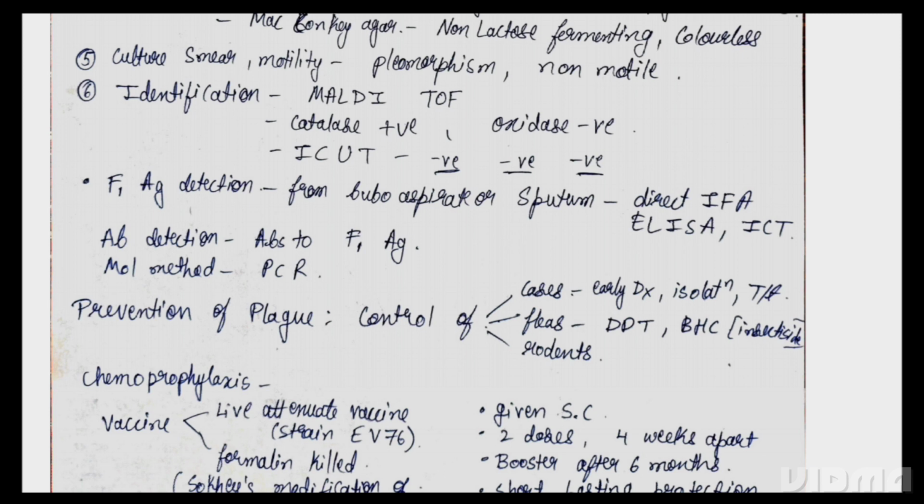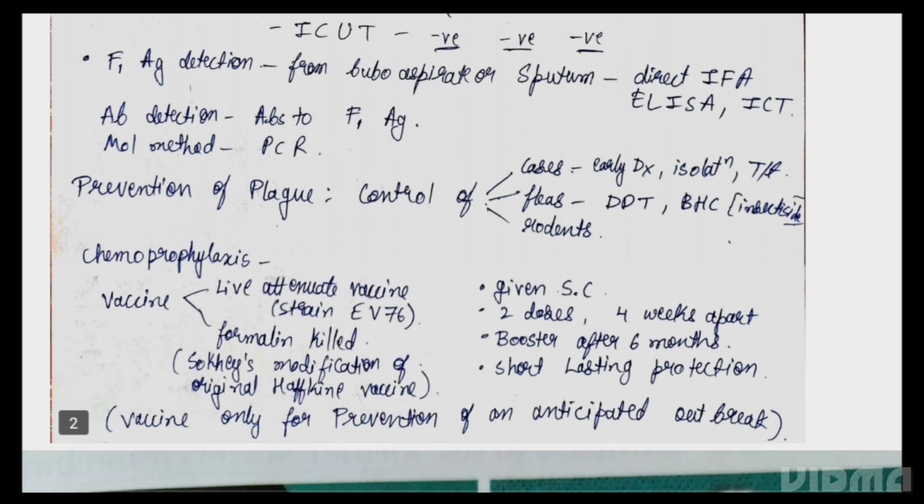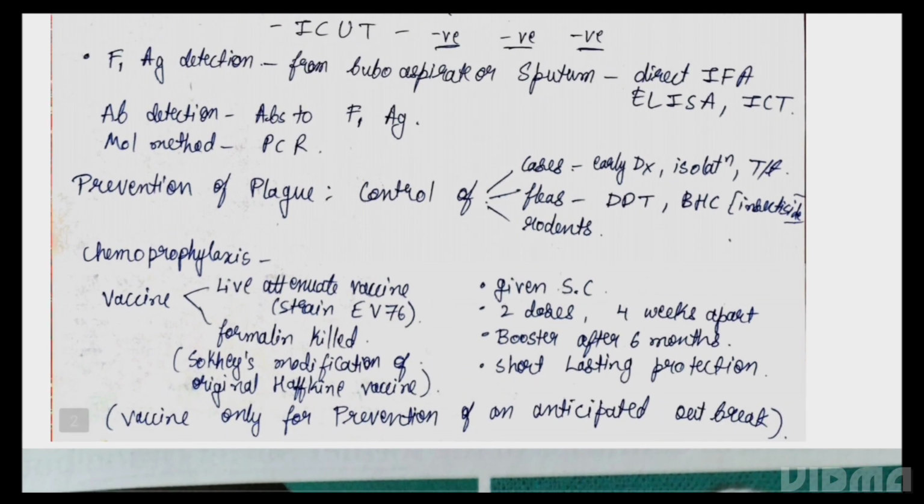Next, coming to the molecular method. The molecular method is polymerase chain reaction, in which we find the gene which codes for this F1 antigen. Now, prevention is better than cure. Prevention of plague is by controlling the cases, controlling the fleas, or killing the rodents. Cases can be controlled by early diagnosis, isolation, and treatment. Fleas can be killed by dichlorodiphenyltrichloroethane, that is DDT, and BHC, which are insecticides.